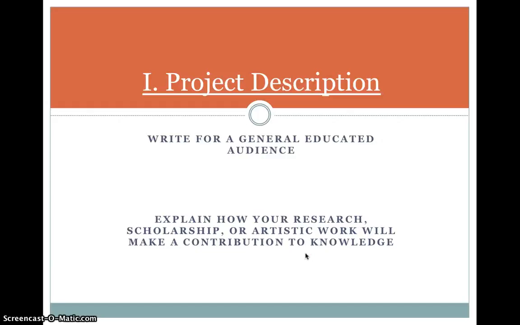So first of all, your project description. You need to remember that you're writing for a general, well-educated audience. Your proposal will be reviewed and evaluated by faculty members at UMKC, but they may not necessarily be in your particular area. They may be in allied fields. For example, if you're a psychology student, one of your reviewers may be a psychologist, but the other reviewer of your proposal may be somebody else in the social sciences, a political scientist, a sociologist, an economist. You want to make sure that they can understand your proposal as well as a psychologist.